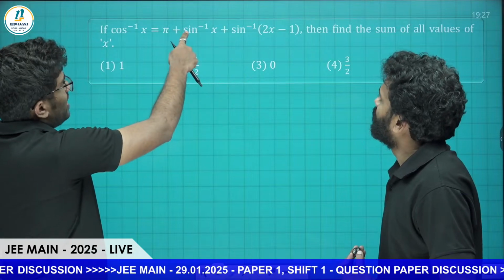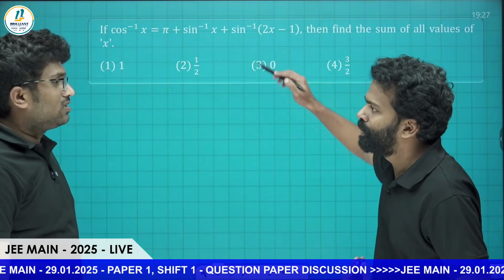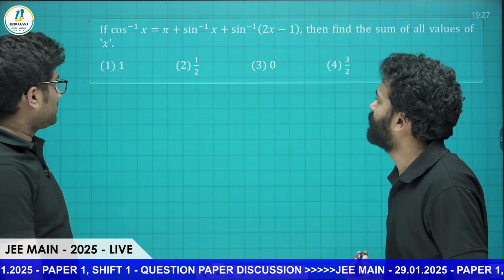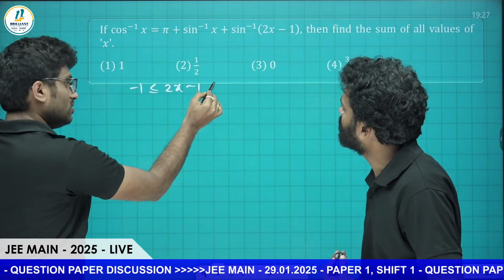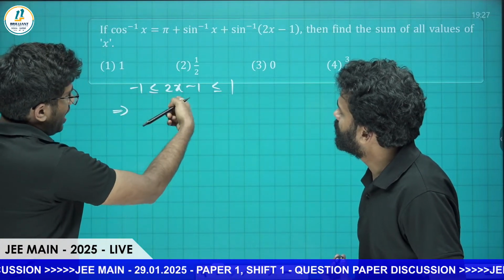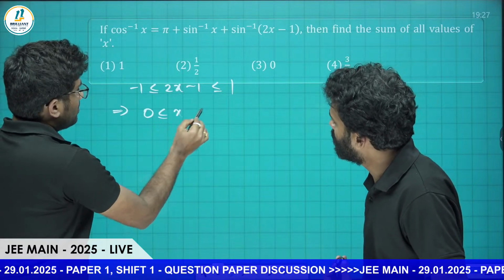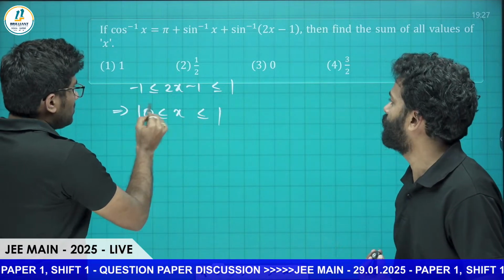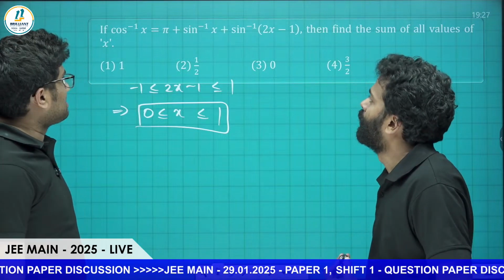So we know that for sine inverse of anything, the value inside should lie between minus 1 and plus 1. So minus 1 less than or equal to 2x minus 1 less than or equal to 1. So from here, if we add plus 1, we get 0 less than or equal to 2x less than or equal to 2, and dividing by 2, 0 less than or equal to x less than or equal to 1. Therefore, the domain of x is from 0 to 1.